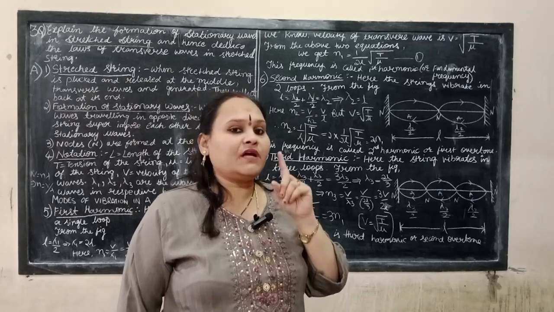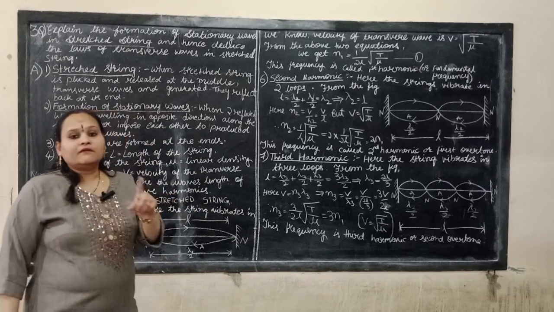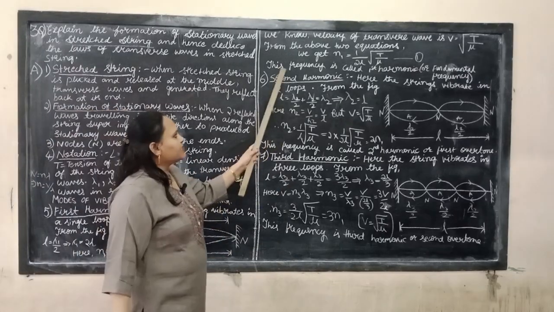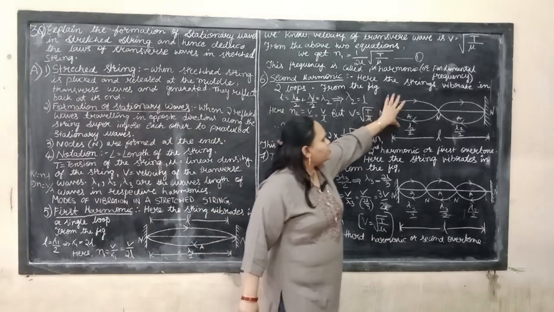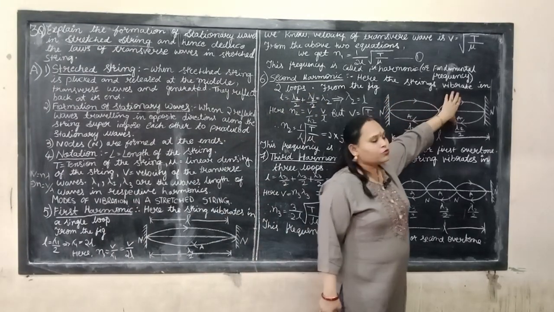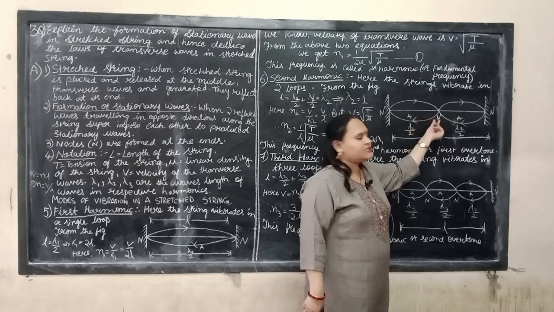First frequency is the first harmonic or fundamental frequency of the string. Next, the second harmonic: here we have two loops, and what is the node to node distance?